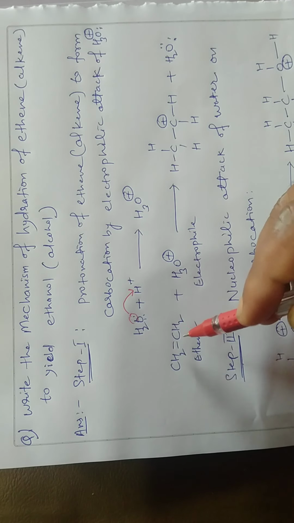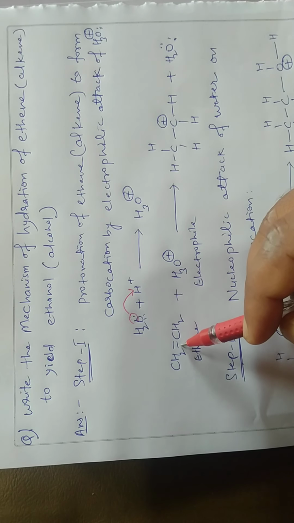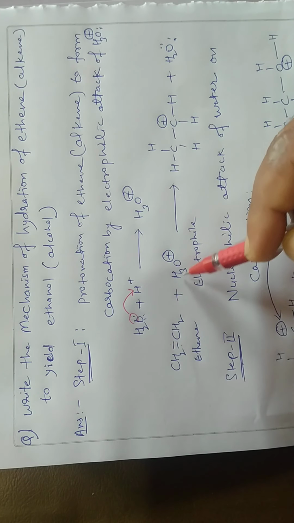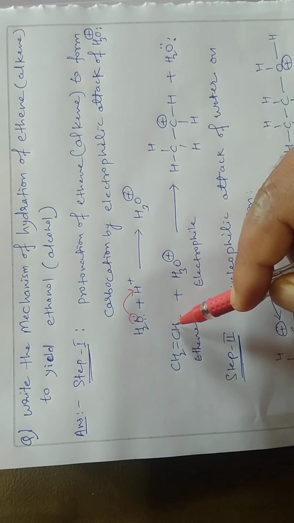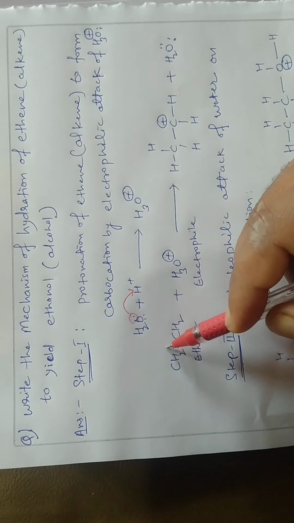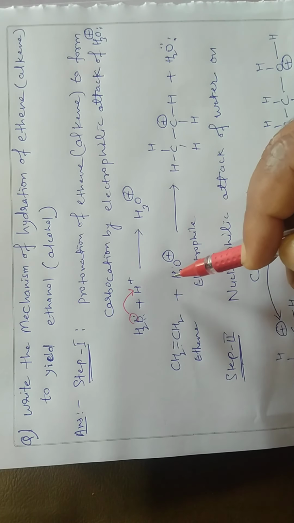Why? Because you know that this ethene molecule contains a double bond. One is a sigma bond, another one is a pi bond. So it is electron rich, while H3O plus is electron deficient, so it acts as an electrophile. So these electrons will be shifted to this H3O plus ion.